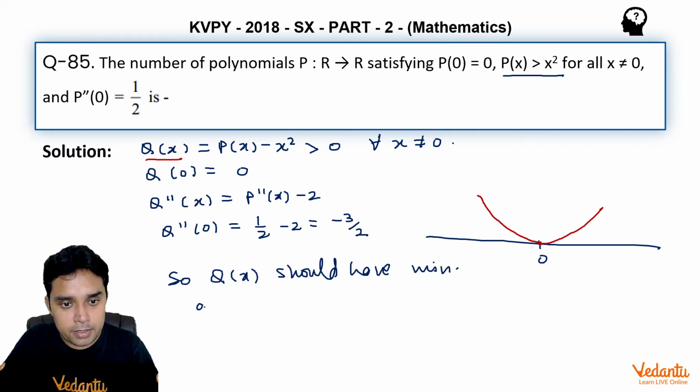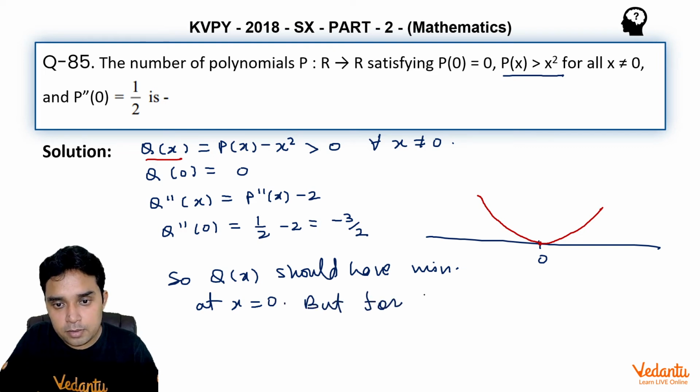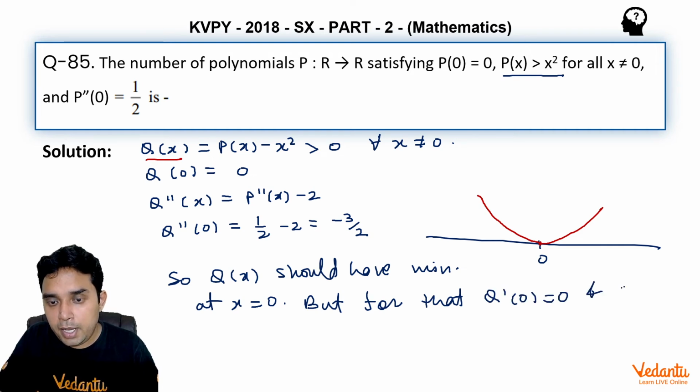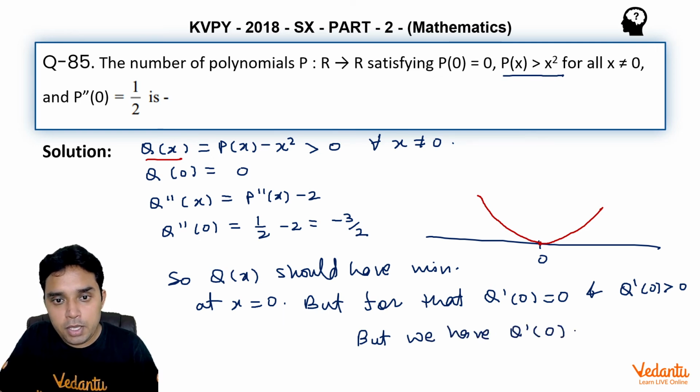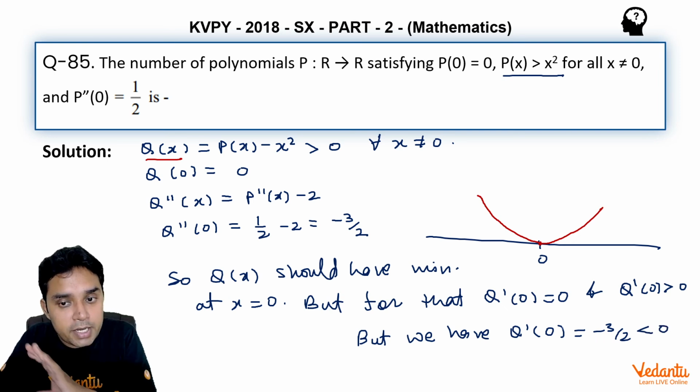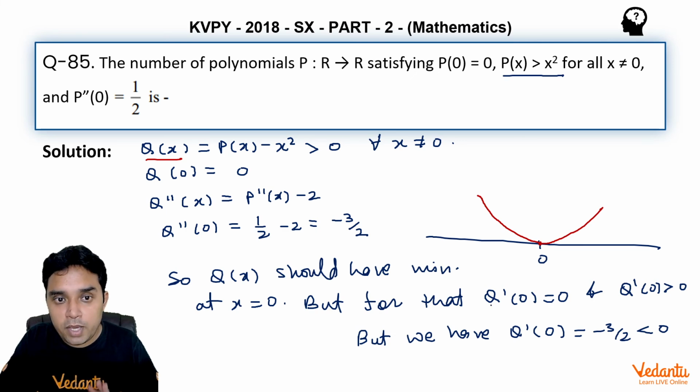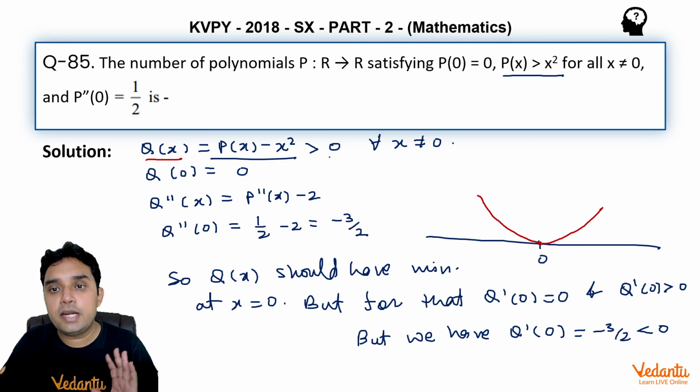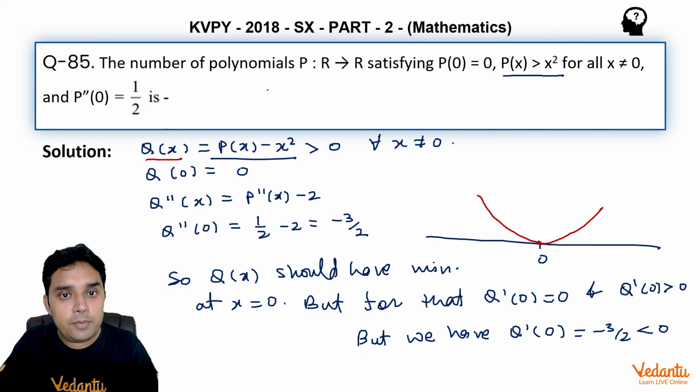minima at x is equal to 0, but for that we need to have Q dash (0) to be equal to 0 and Q double dash (0) to be positive, but we have Q double dash (0) equal to minus 3 by 2 which is less than 0, hence there is a contradiction. So there cannot be any polynomial Q(x) which can satisfy this given condition. So there cannot be any polynomial P(x) also which can satisfy this given condition.